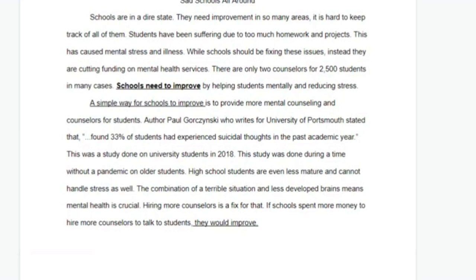And obviously here, we're trying to explain that schools can improve with more counselors and more counseling. And so hopefully if you just imagine that a 5-year-old is asking you, can you explain more? Why? Tell me more. You'll have a really good explanation for your evidence, and you'll do a really good job explaining your reasoning also for the last E and R in a CEER paragraph. And that's basically it, guys. That's your paragraph, and that's it.